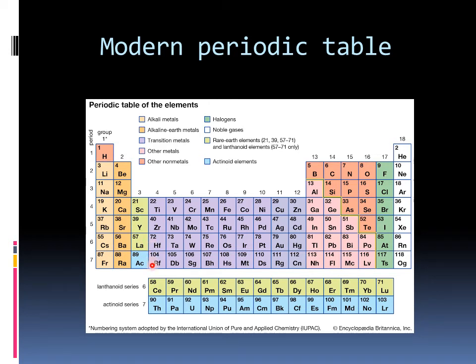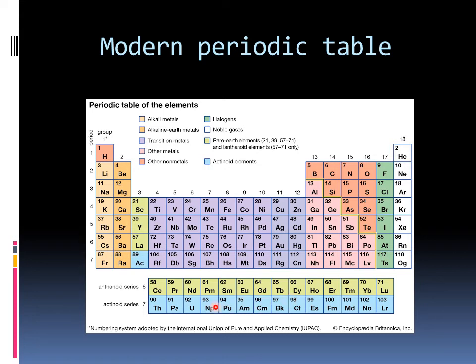Now, at the bottom of the periodic table, you can see the continuation of the sixth period, atomic number 58 to 71. Atomic number 58 to 71 is placed at the bottom of the periodic table. This also includes the sixth period. Then, the seventh period contains 32 elements, atomic number 87 to 118. So far, 118 elements have been discovered.